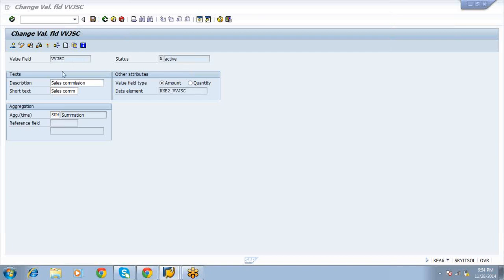So, Hari, one question. On what basis are you creating this? You have told that value is flowing from SD to COPA, and MM to COPA. So accordingly you are creating these characteristic value fields, right? Yes, exactly. I am checking what values flow from SD to COPA, and those value fields I am creating. And from MM, what values are flowing, those MM value fields I created.